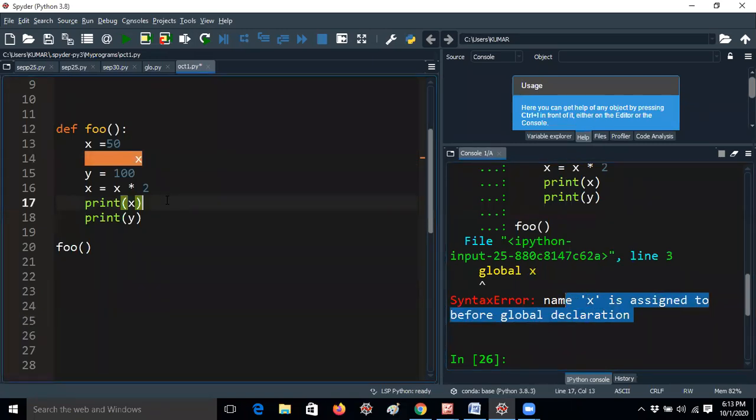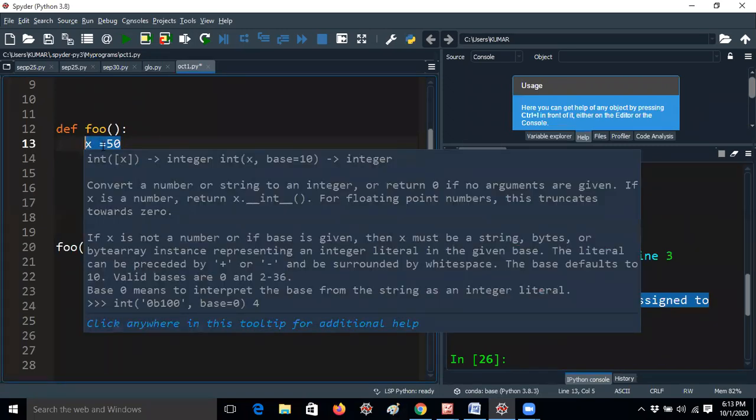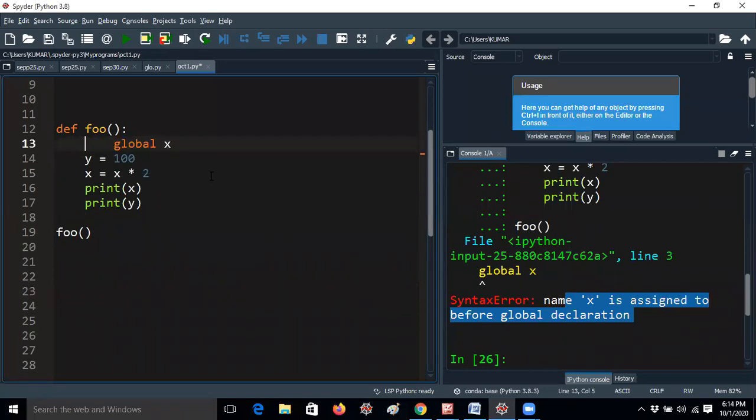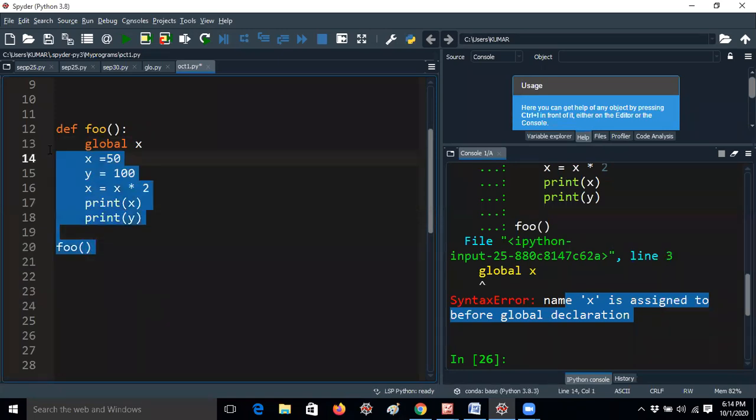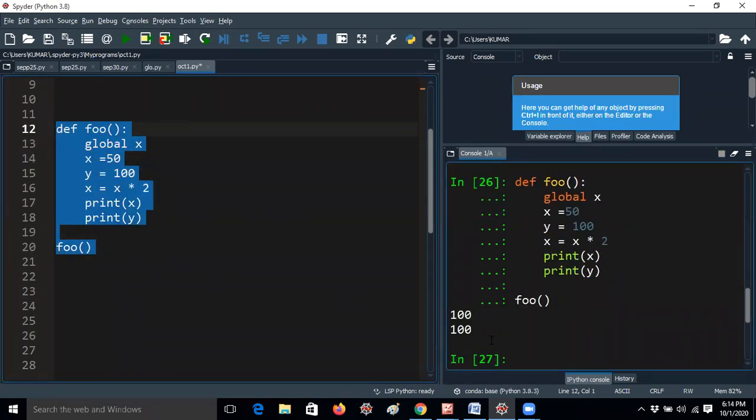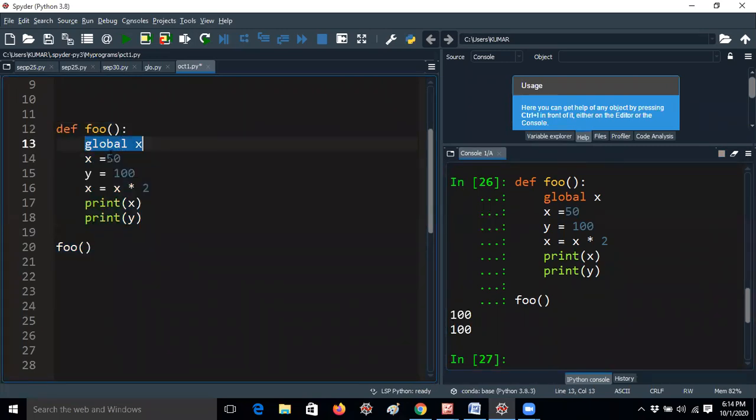Okay, that means whenever it is declared outside of the function, it is fine. But once again I am removing this line. I will work with different examples, then you can understand definitely. Now I will put x equal to 50 in this line. Let me run this again. Okay, now I am getting the answer. I hope you understand. If you declare global x after giving the x value here, then it is fine. But if you declare x value 50 before the global x line, that is an error. Okay, and you can do the same example here also.